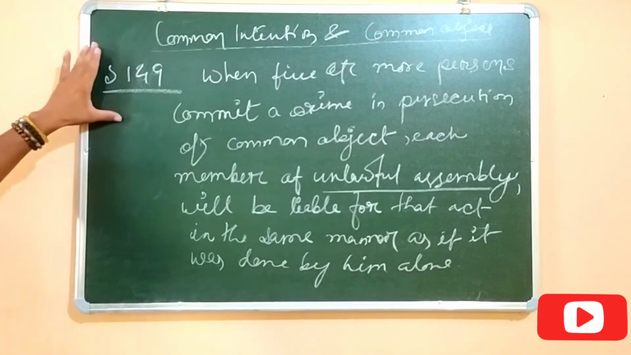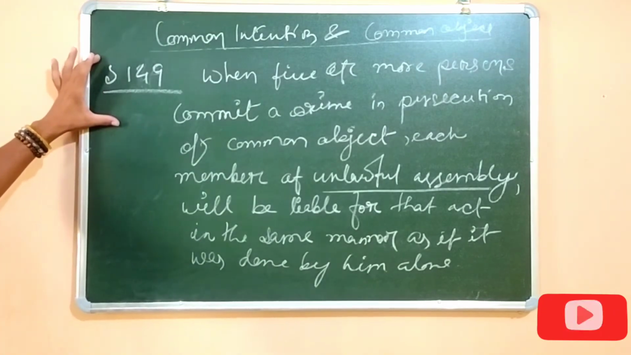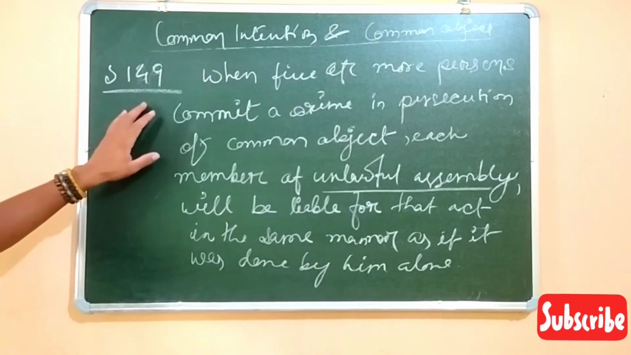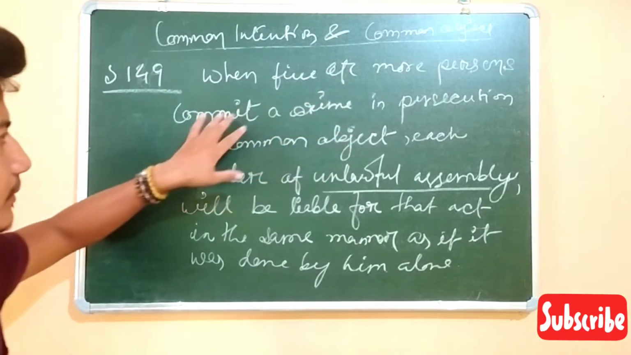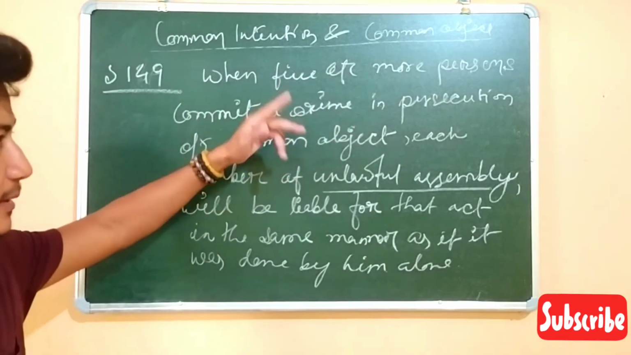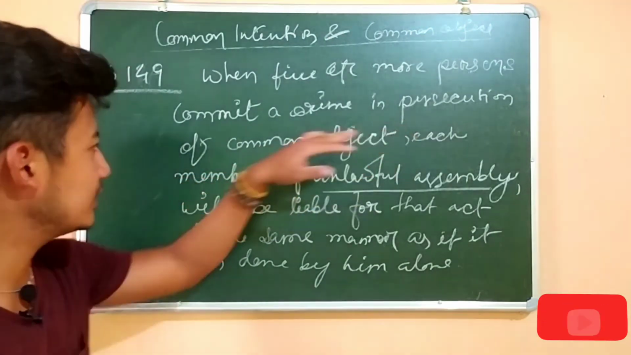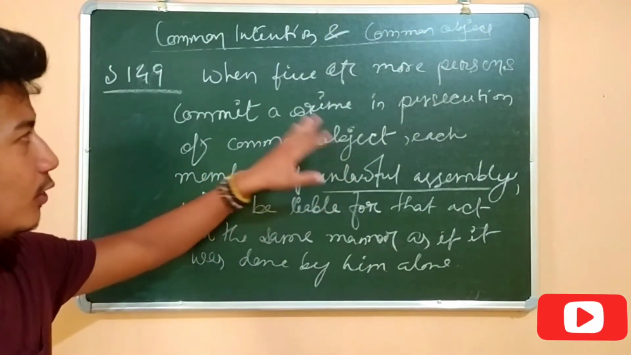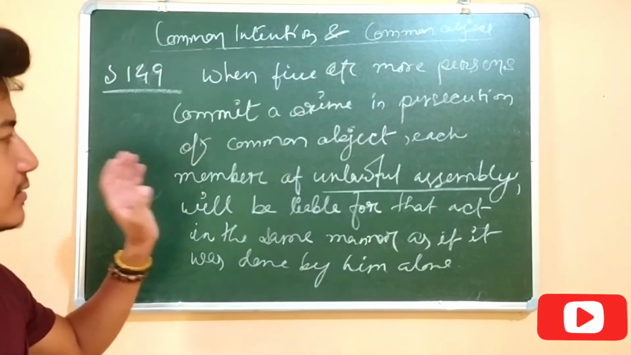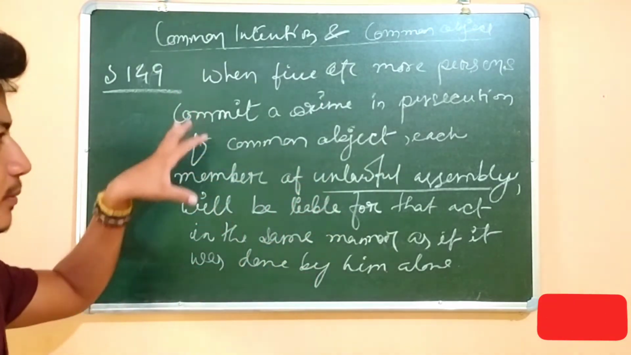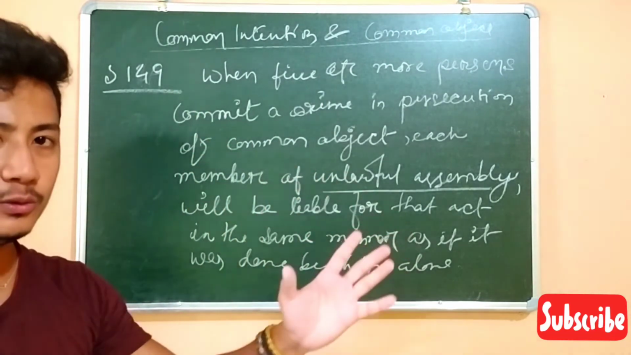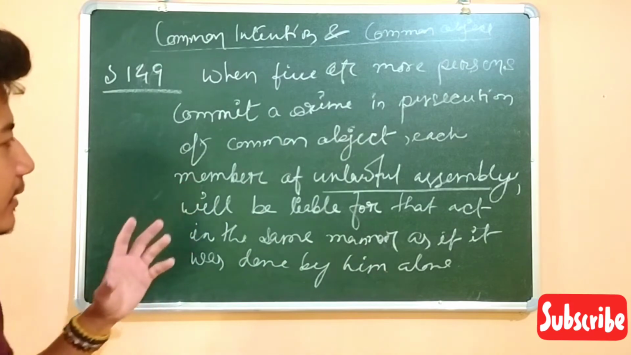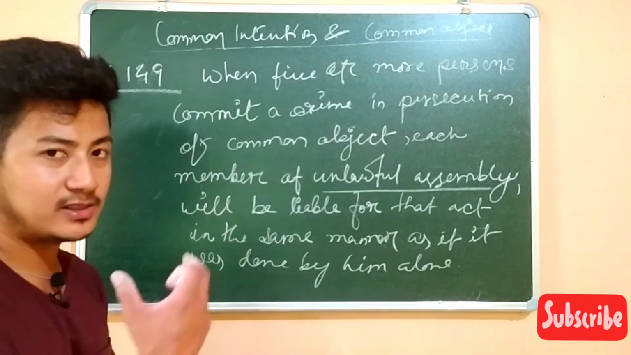Okay, so in case of the common intention, sorry, common object, section 149 says that when 5 or more persons commit a crime in prosecution of the common object, all of them have the common object. Like the group has a certain object to achieve. They have the motive, or say they have an aim to commit a certain act.